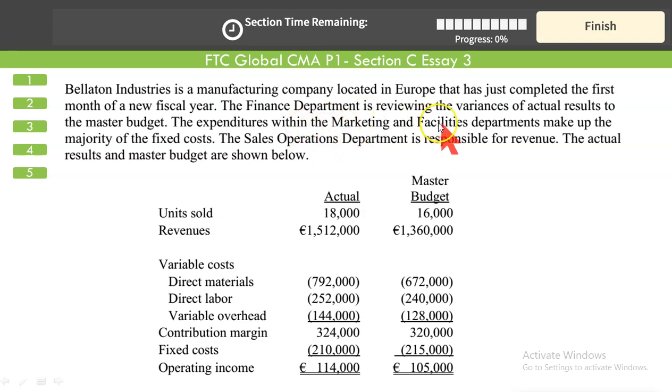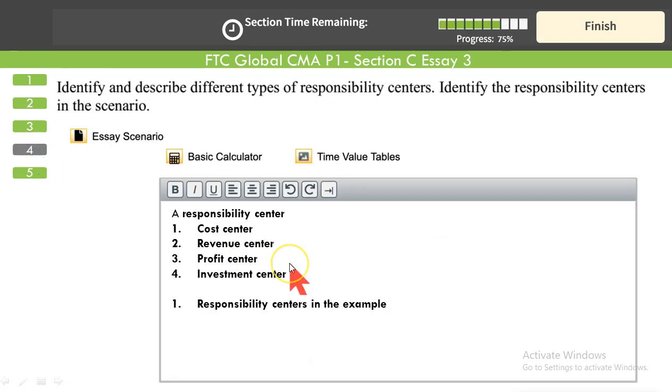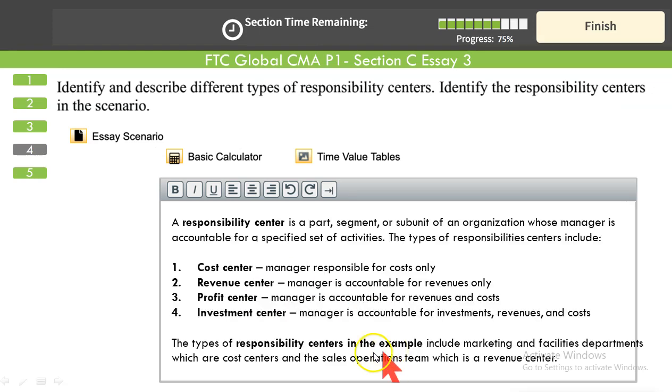So simply this one is the cost centers and these are the revenue centers. We don't see any profit centers, just cost and revenue centers. So you can go straight to the questions and you can give your response. Responsibility centers in the given example, they are sales and the facilities. So it's simply the cost centers and a revenue center. We don't see any profit center. We don't see any investment center, right?